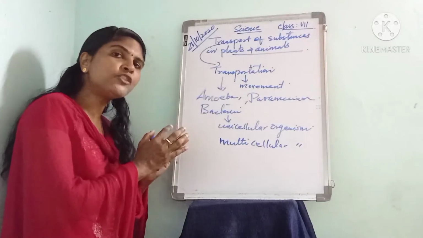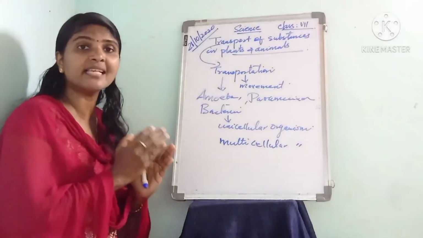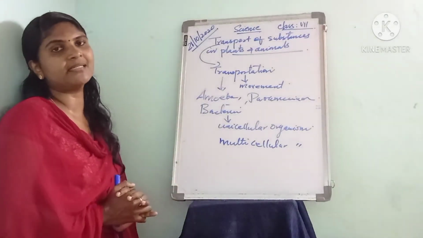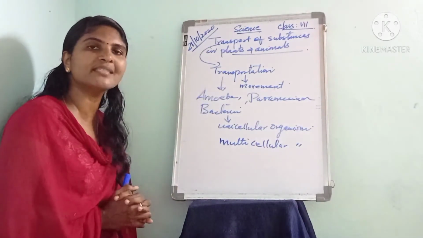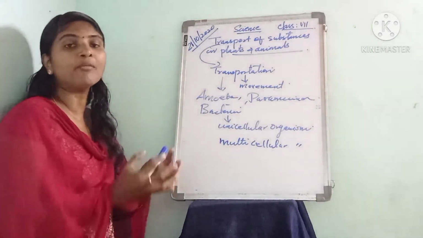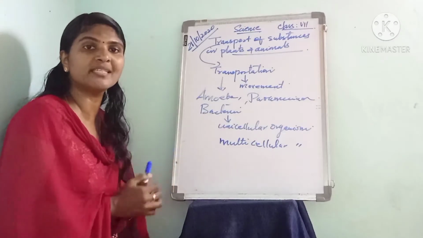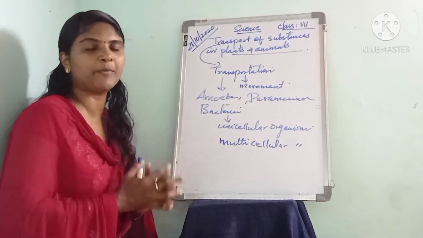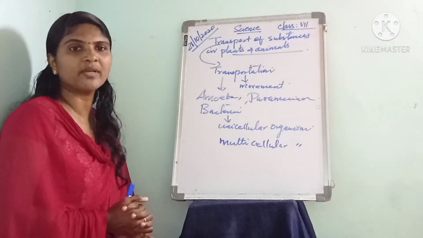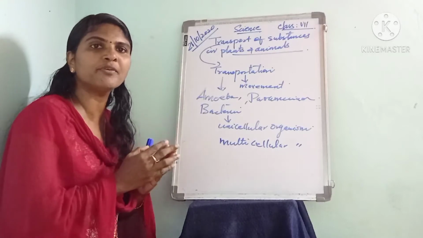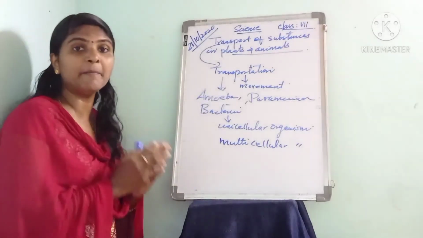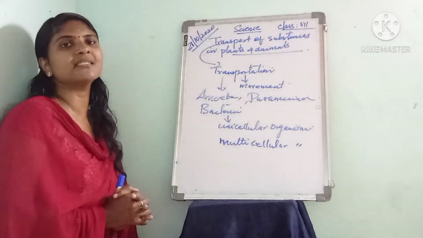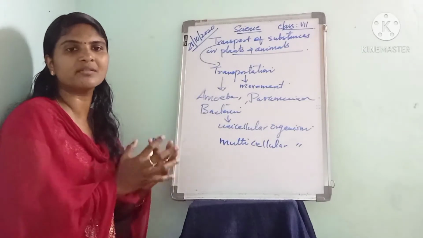To perform various functions, every cell in plants and animals requires useful substances such as nutrients, water and oxygen. Without nutrients and oxygen, the cells in plants and animals cannot function properly. Listen to it. The functioning of each cell requires these useful substances, such as nutrients, water and oxygen.